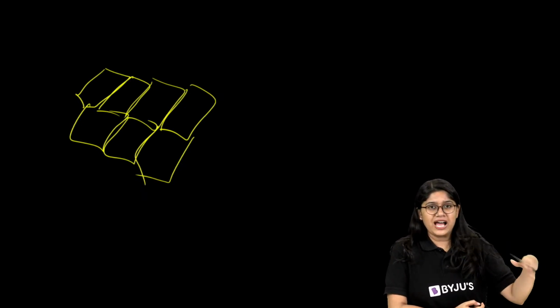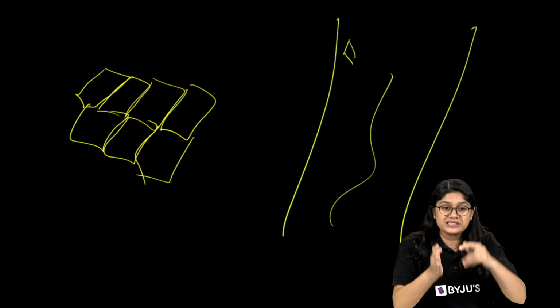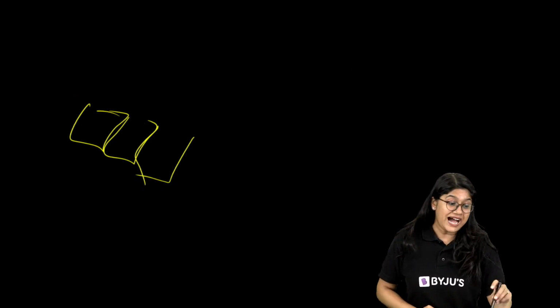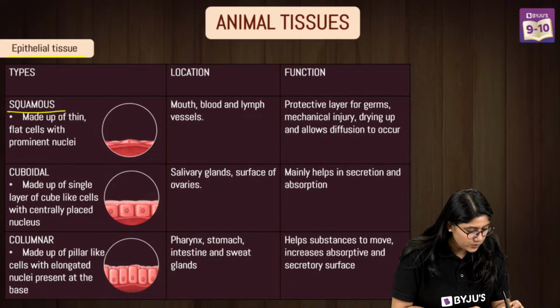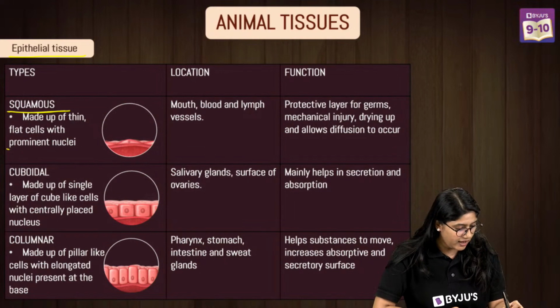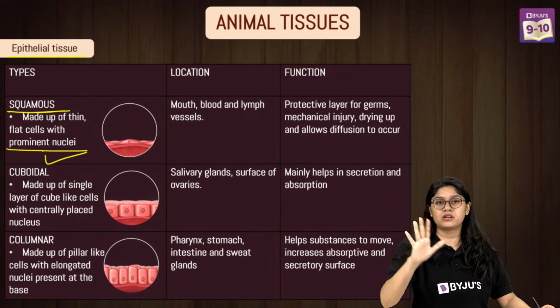They're very flat and arranged like the small tiles we see on the path in a park. That is the structure of the squamous epithelium. They are made up of very thin flat cells and they have very prominent, visible nuclei.